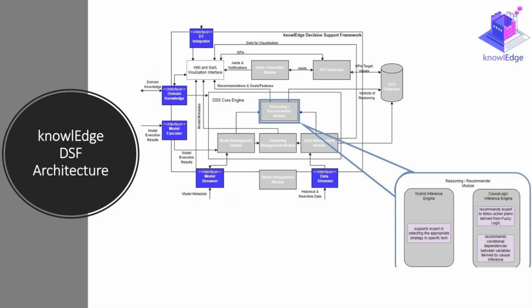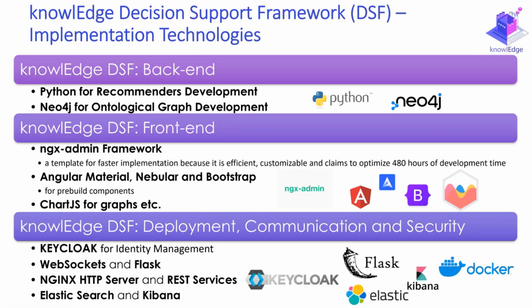We can also embed the domain knowledge here, and of course support execution of AI models. The core part that we have, of course, is the recommenders as a DSS system. We have a hybrid recommender for AI model suggestions, and also a causal logic inference recommender to support end users in decision making, even in real time on the shop floor.